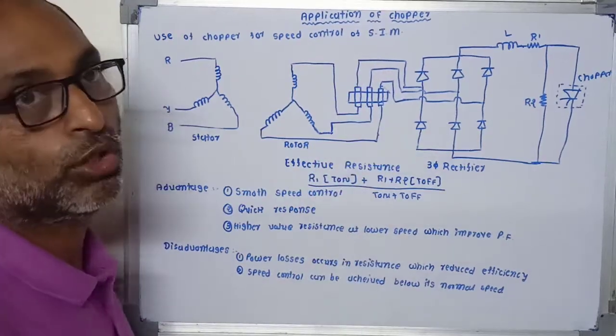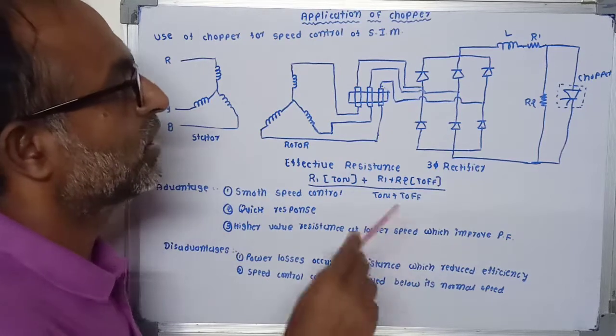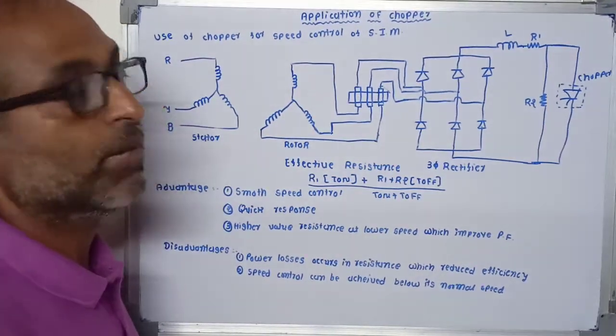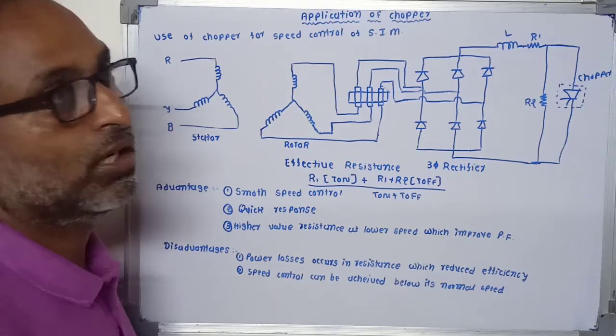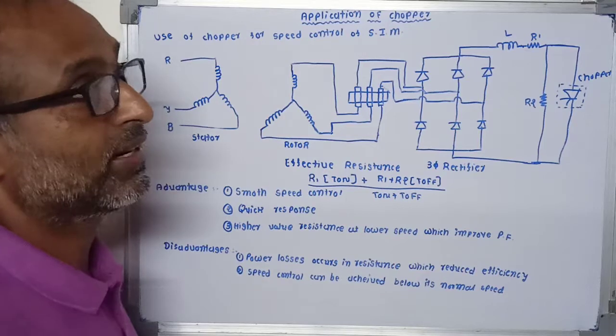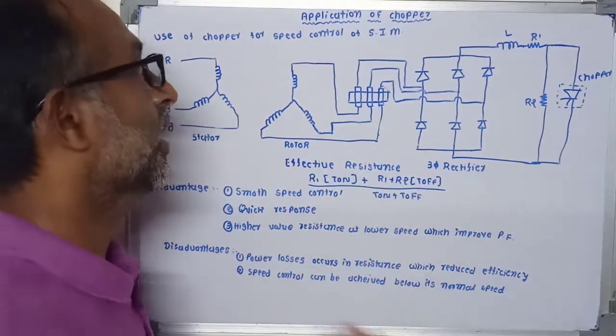Application of chopper. There are many applications of this chopper. Now this chopper is used in subway trams, trolleybuses, battery operated vehicles, different speed control of DC motors, battery charging, etc. Nowadays chopper is widely used in the industries.